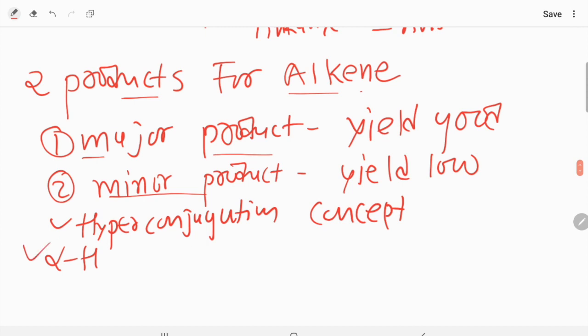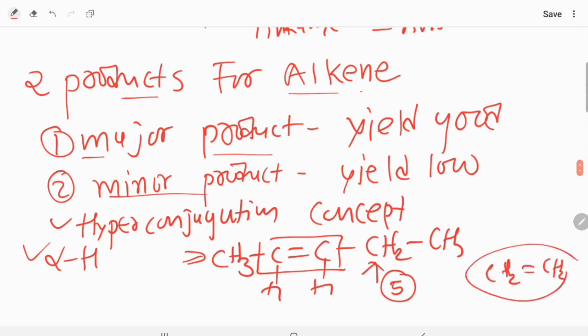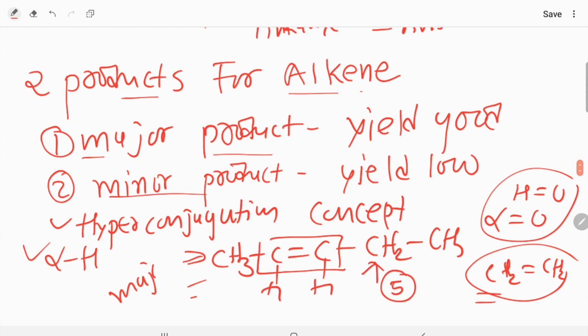Here I am just telling you the fundamental things, and that is suppose you are given CH3 C double bond C, one H is here, CH2 and CH3. Clear? So you can check it's an unsaturated system. This one is considered as alpha carbon, this one is considered as alpha carbon, total alpha H is 5. Suppose one more alkene is given, CH2 double bond CH2. Here exactly alpha H is equal to 0. Clear? It shows that comparatively this particular alkene is more stable. So this one is a major product.